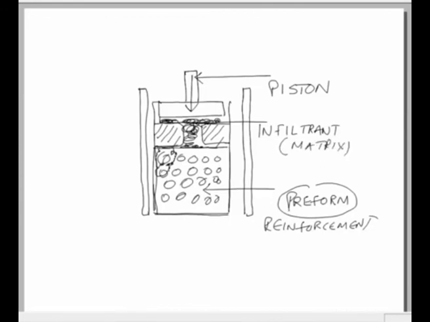So we have a reinforcement, and the matrix in the liquid form is pressed with the help of the piston. The piston presses the infiltrant into the preform and it occupies the vacant spaces inside the preform and acts as the matrix phase. So this is a simple process, but it has also got certain advantages and disadvantages that we are going to see now.